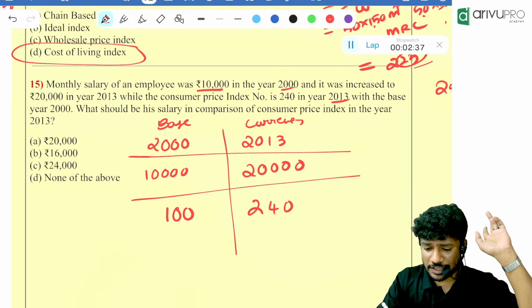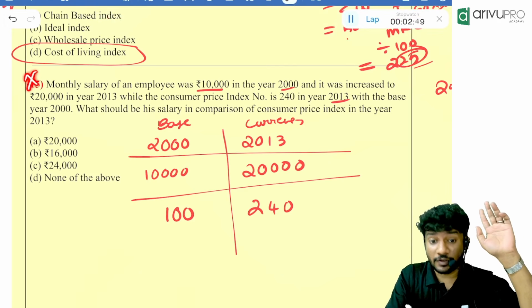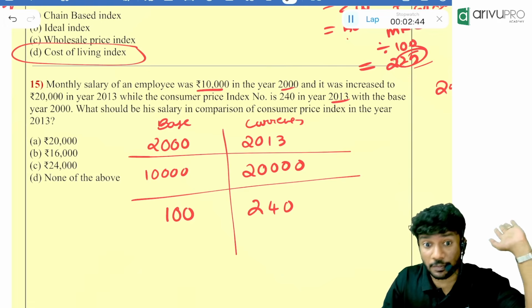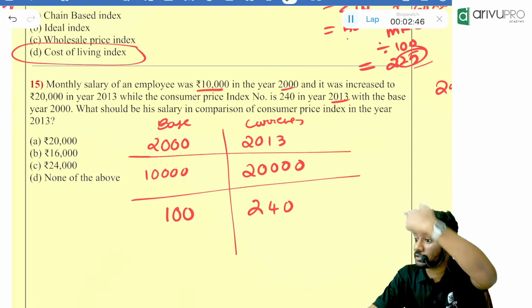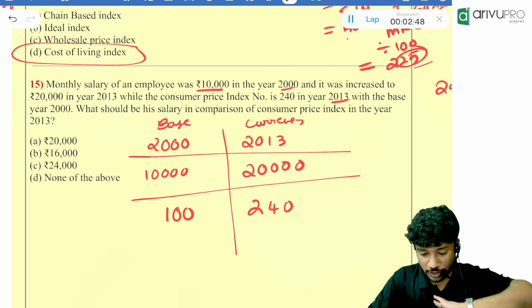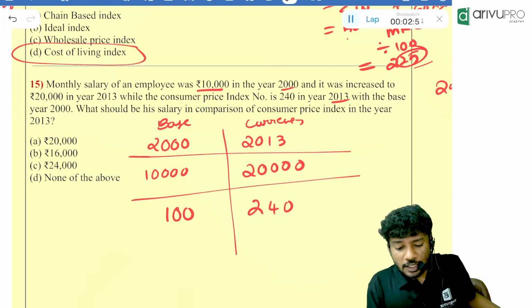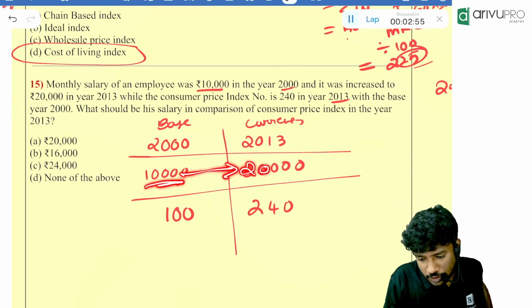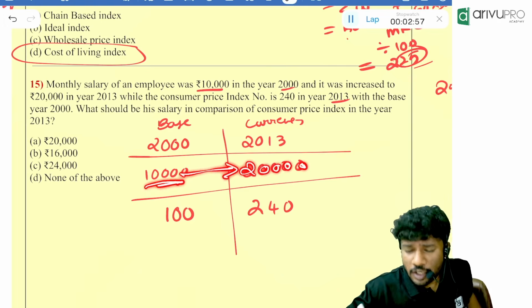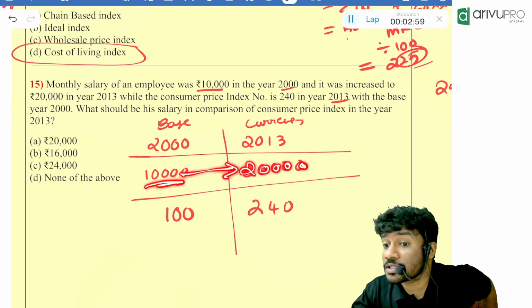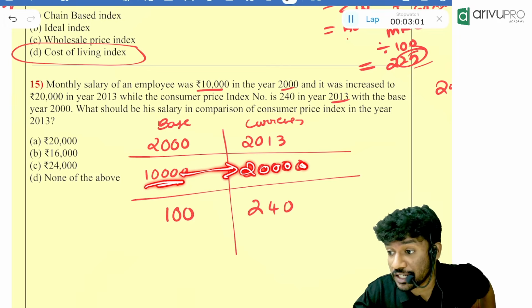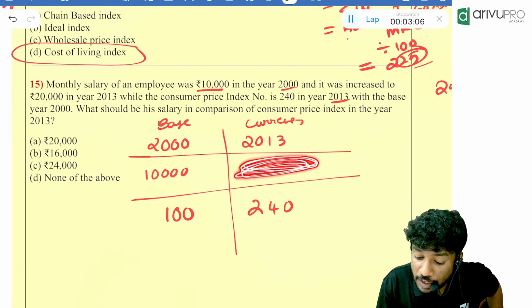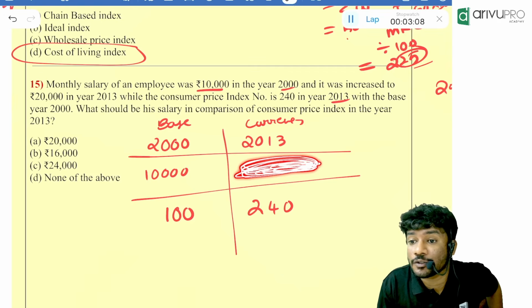Now, people, what is given in the question? This topic we will discuss later. Right now I am showing you the method for whatever may be the question. This is the method we are going to follow in the future. Before the break, I wanted to show that. Now, 10,000 became 20,000, correct? Now, we need to consider the cost of living and the inflation. Then how much was the real salary we should have paid this person instead of 20,000?